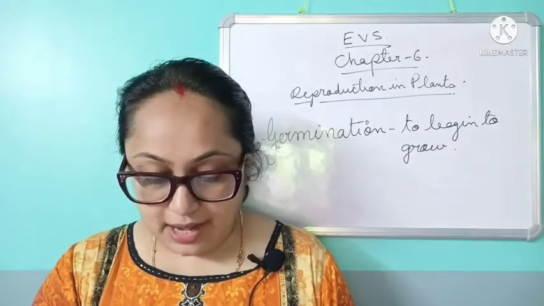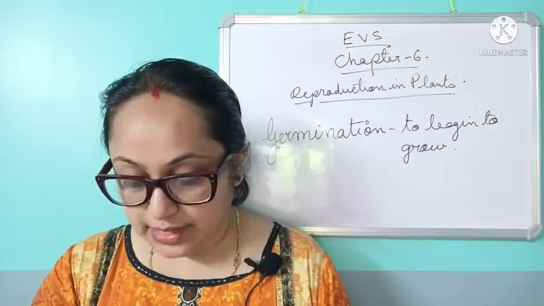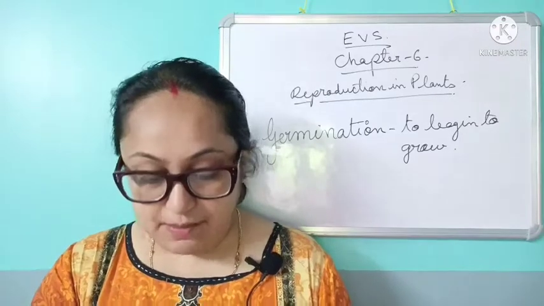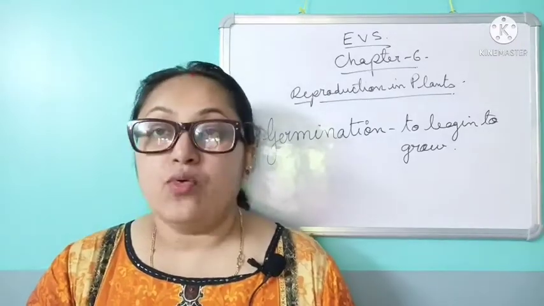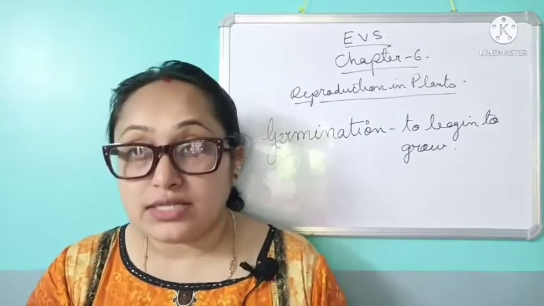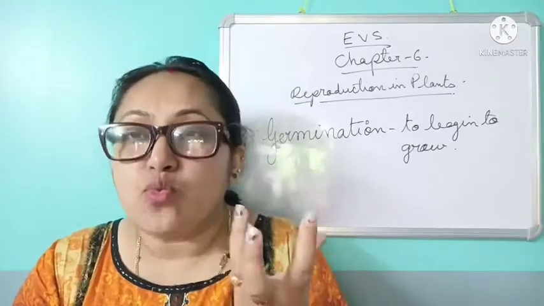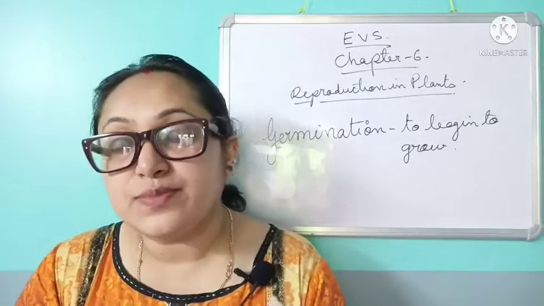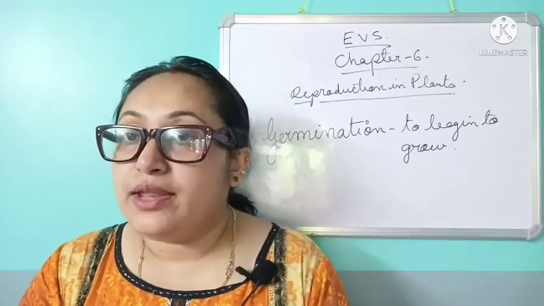When seeds get enough water, air and warmth, they grow into plants. They do not grow if one of these is missing. Now, what does a seed need to grow into a new plant? It needs water, it needs air, it needs warmth, okay? But if any of these is missing, suppose the water is missing, the seeds cannot germinate into a plant.